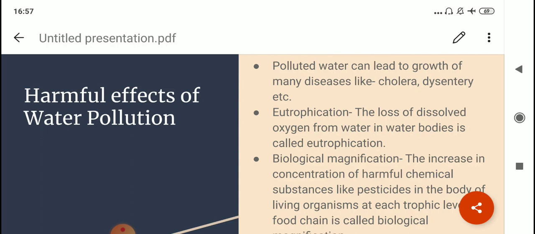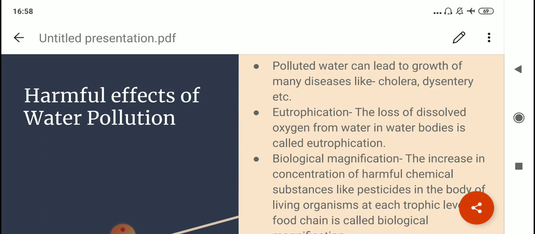Another problem associated with water pollution is eutrophication. This is a new term for you, children, so you need to understand it, and the definition itself is very important. I want all of you to mark it and understand the term. The loss of dissolved oxygen from water in water bodies is called eutrophication. So we all know that water has oxygen. Whenever there is a loss or reduction in the amount of oxygen in the water, that is called eutrophication. How this happens, I will be telling you.